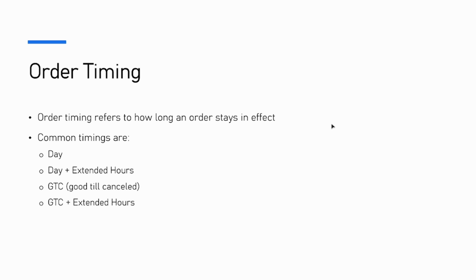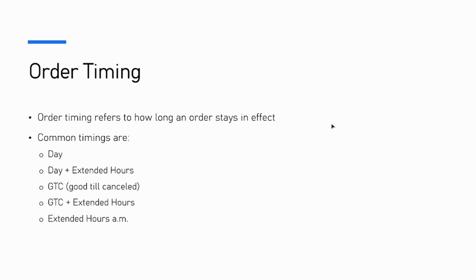So what's the difference? Generally, in extended hours, there's not as many people trading, and the prices may be a little strange, or you could get a much lower price for a little bit and go back up. So generally it's not a good idea to have a GTC plus extended hours if you're not certain that that's the price that you would really accept.